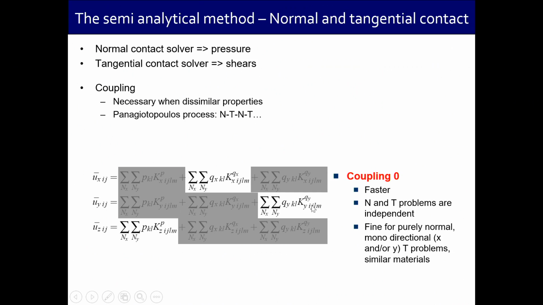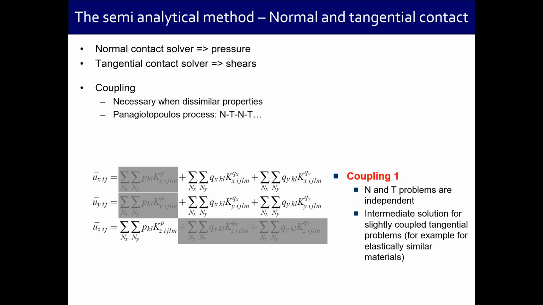You can see here the influence coefficients, k, which are in fact the Green functions. For the z parameters, we neglect what I plotted on the blackboard and consider only the normal pressure. Now, if you want some coupling, and if you have the same materials, which is what I presented before, you need to consider both effects. This is the real solution.